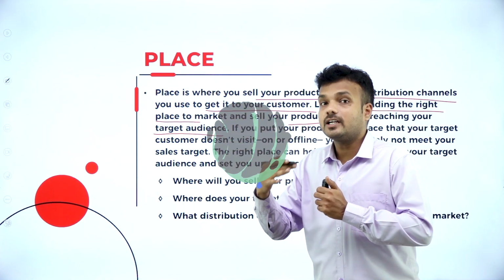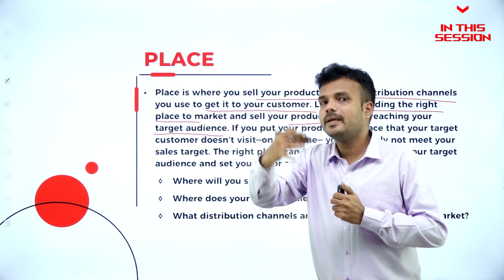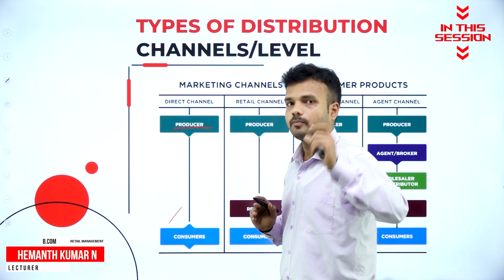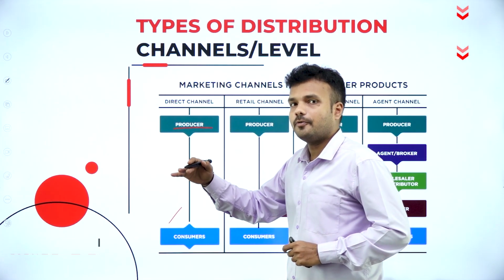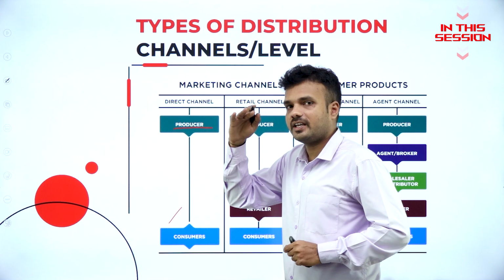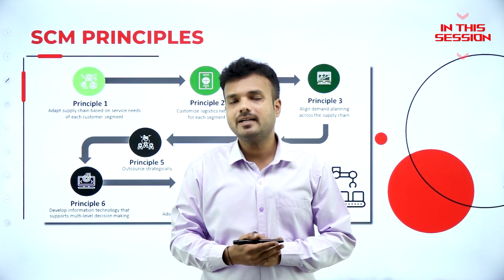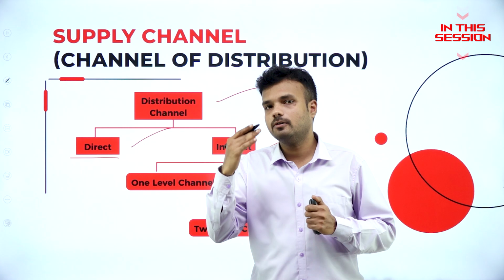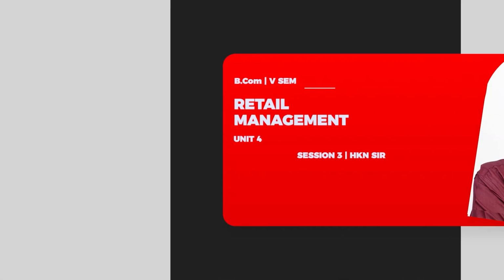To market our product, we are supposed to find the right place at the right time for the right people. In the direct channel, they are going to purchase the commodity or the product directly from the manufacturer. Hence, there is no provision for the interference of an agent, wholesaler or a retailer. This supply chain management is strategically managing the channels of distribution. The end user of the commodity is going to purchase the product directly from the manufacturer.